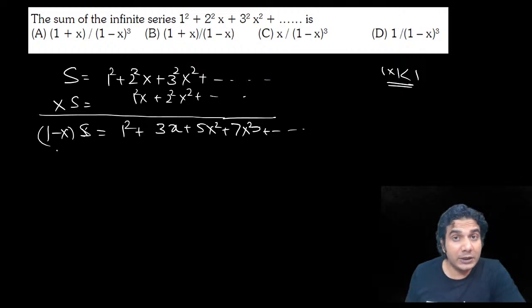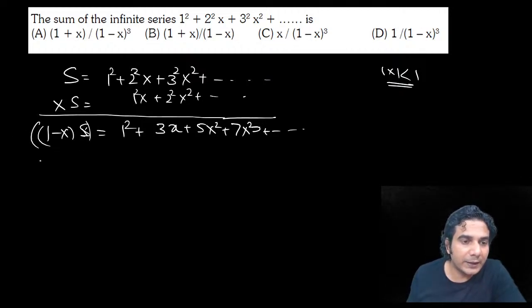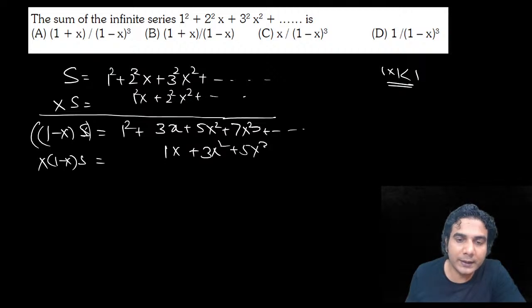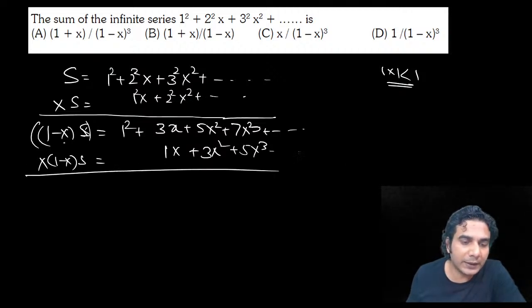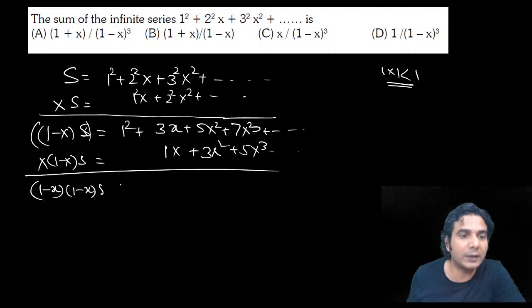Then it's AGP again, you have got AGP, so multiply by the common ratio in this. So if you multiply, it is going to be x into 1 minus x into S, no problem in that. Then write 1 into x plus 3 into x square plus 5 into x cube and so on. Then subtract, and it's a GP. So if you subtract, 1 minus x will be remaining and 1 plus, 1 minus x into S will come out. 1 minus x into S, take common and it will be 1 minus x again, all right. So 1 minus x whole square you can write.